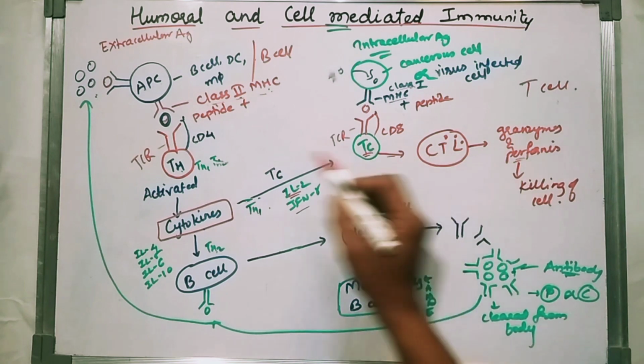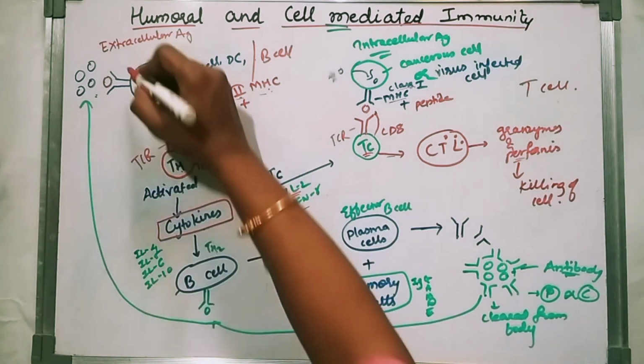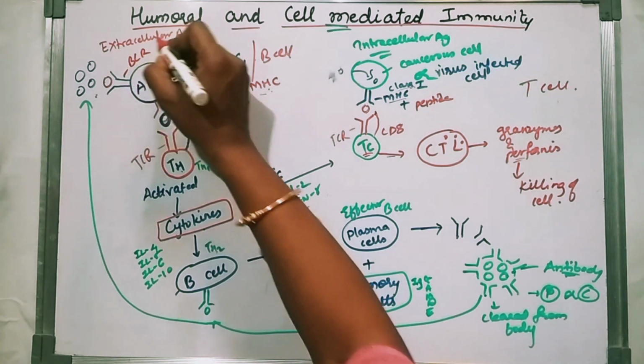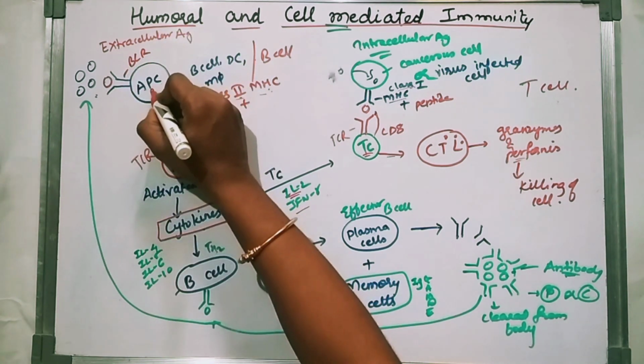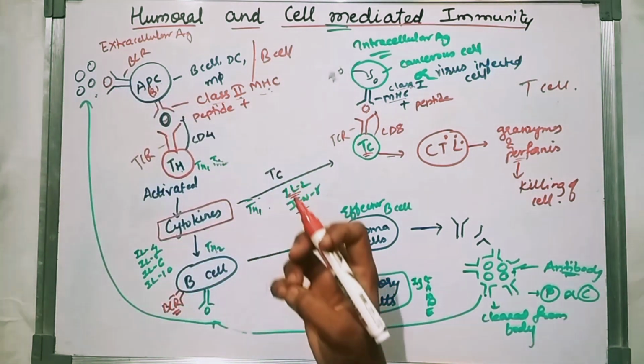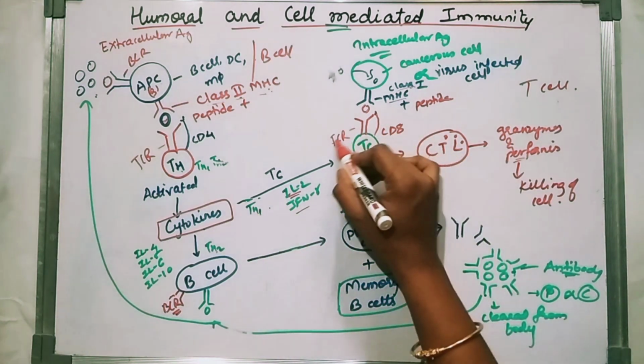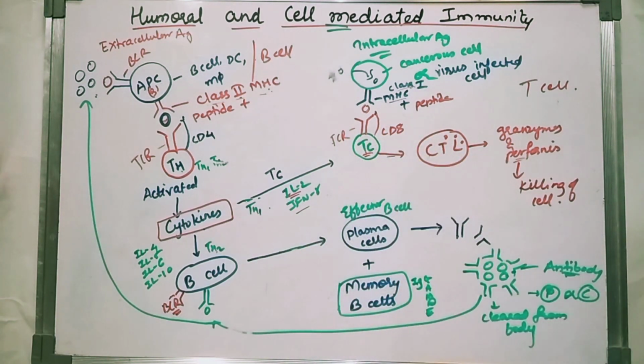Humoral involves the B cell receptor, the BCR, which will engulf the antigen. Cell mediated involves the TCR, the T cell receptor.